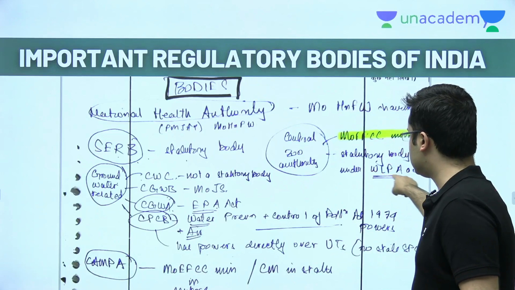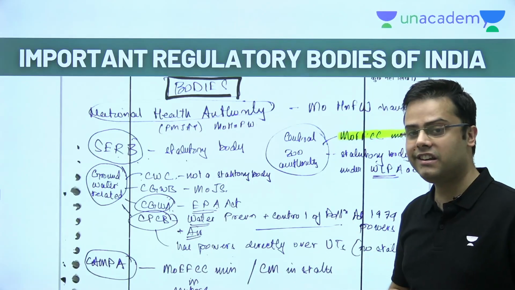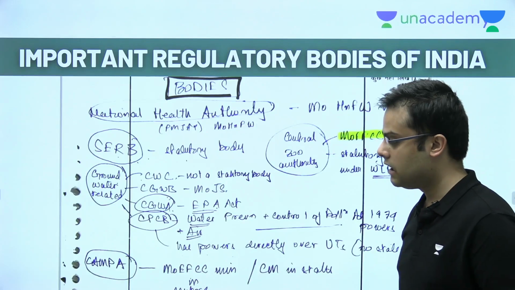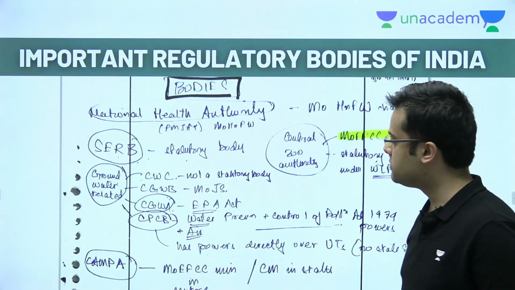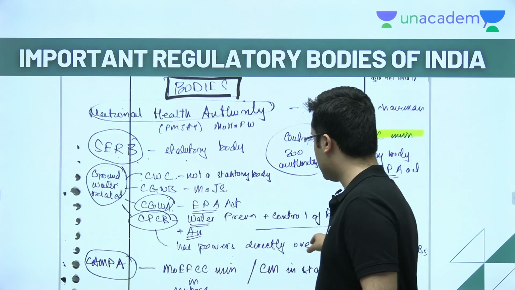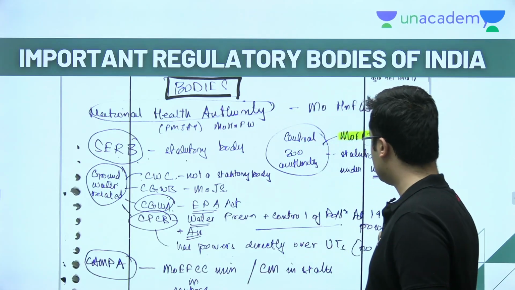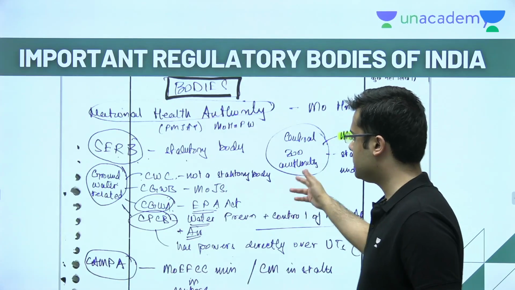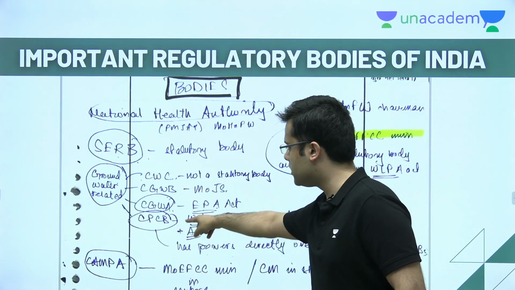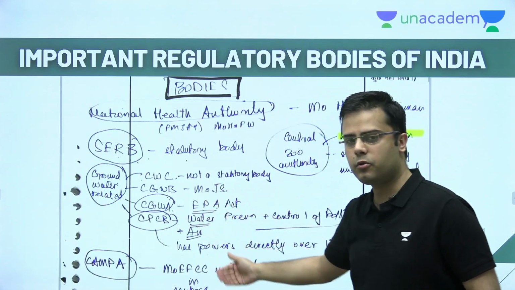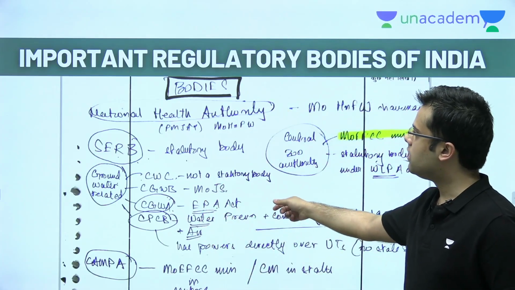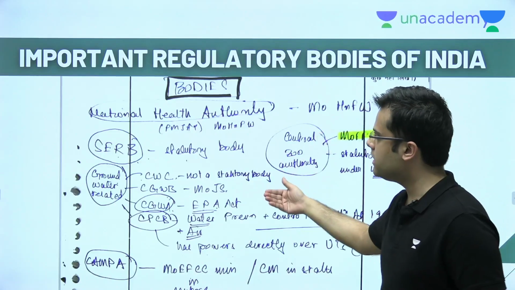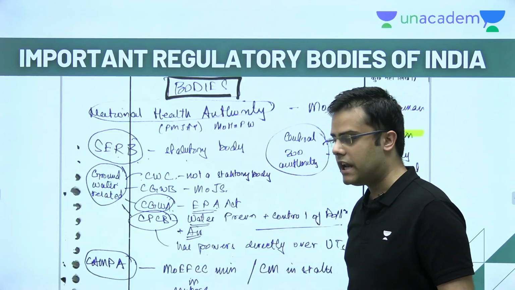For example, this one, it's a statutory body. And I was very pleasantly surprised to see that in this 2022 prelims paper, it was asked which body is under the Wildlife Protection Act, or which is a statutory body among these regulatory bodies. So such listing of bodies can help you to eliminate answers.